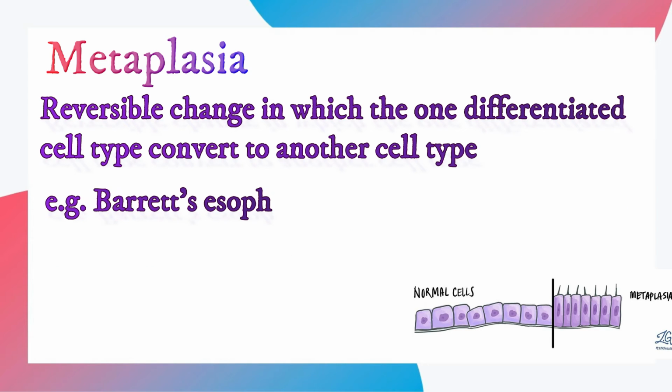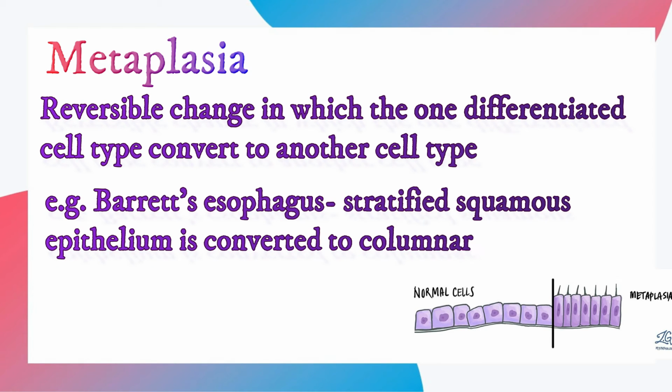Another example is Barrett esophagus, where stratified squamous epithelium of the esophagus is converted to columnar epithelium on exposure to GERD, which is gastroesophageal reflux disease. And in this image you will see a normal cell converted to a metaplastic cell.